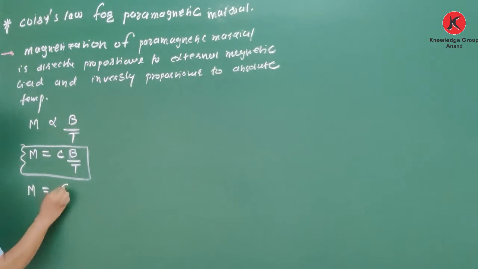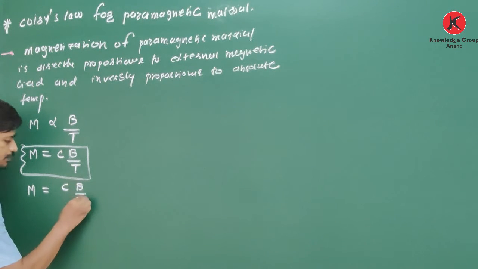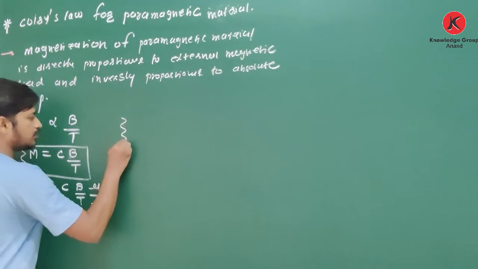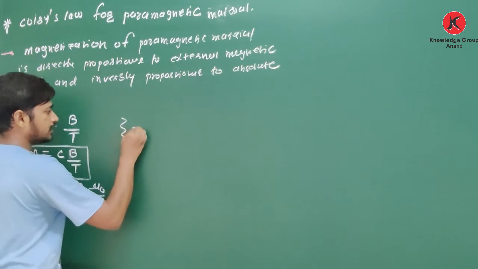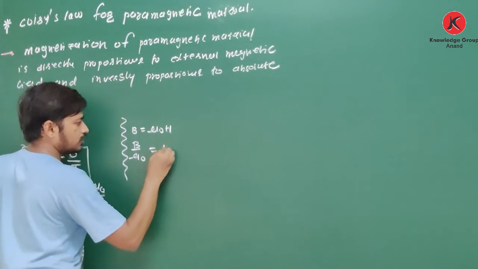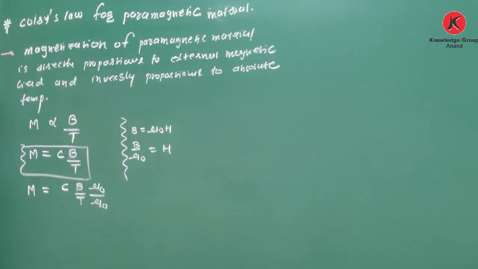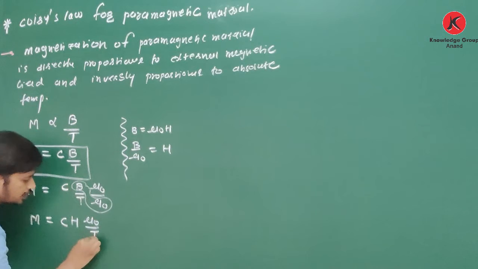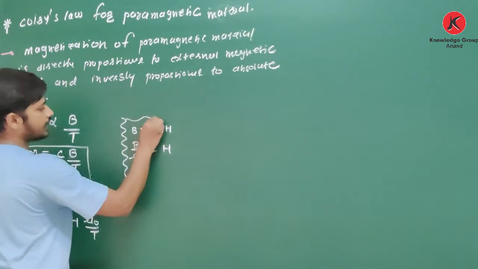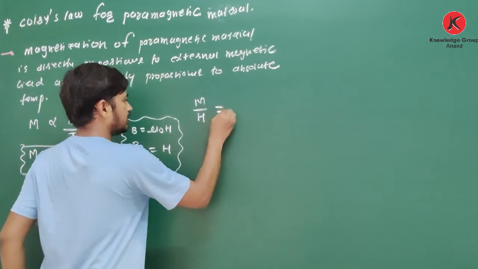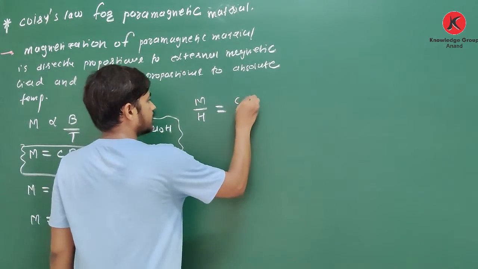M is equal to C B upon T. I will multiply mu 0 and I will divide mu 0, because we know one equation: B is equal to mu 0 into H. So B upon mu 0 is equal to H. So M is equal to C into B upon mu 0, which becomes H, into mu 0 upon T. Now if I take H this side, then M upon H is equal to C mu 0 upon T.